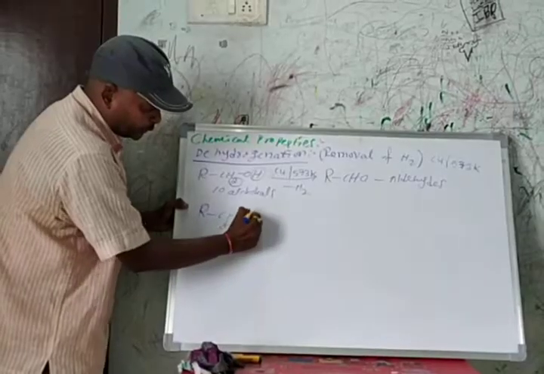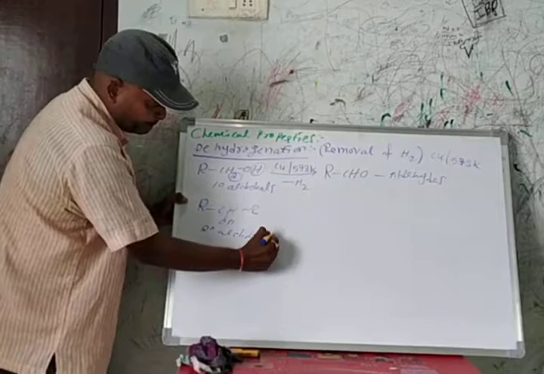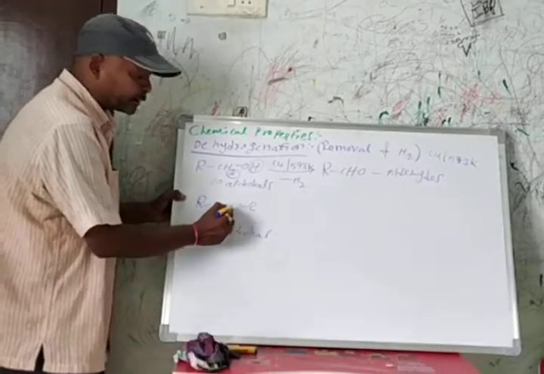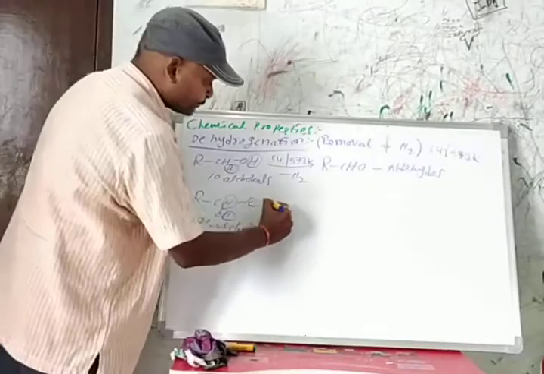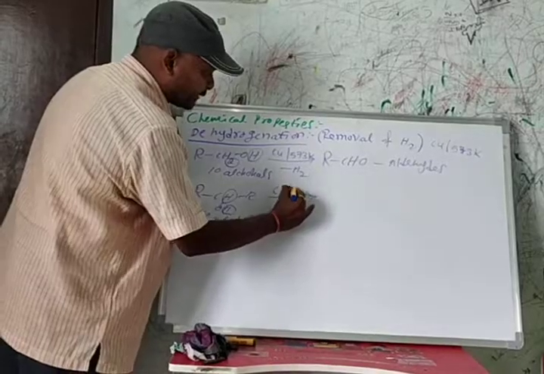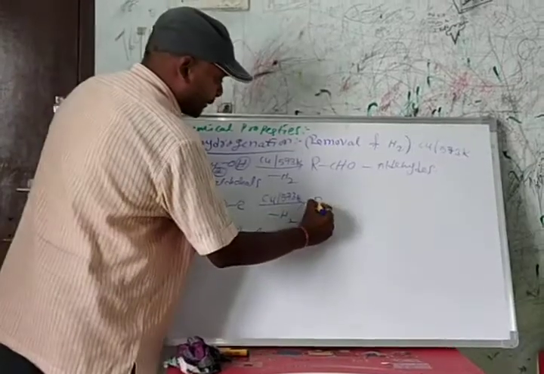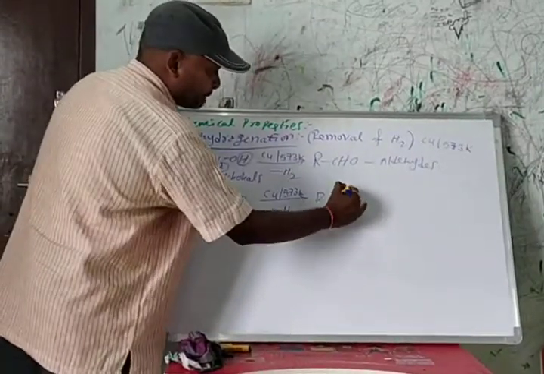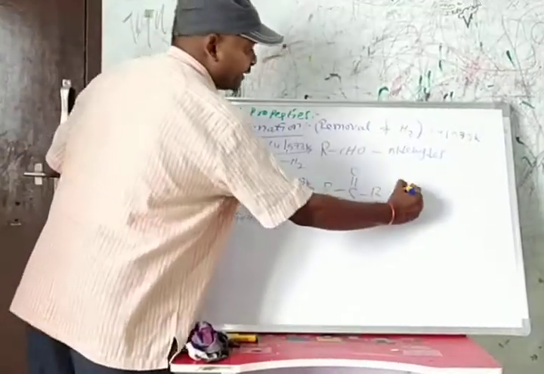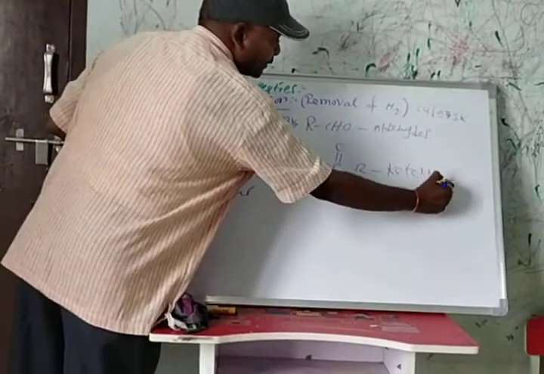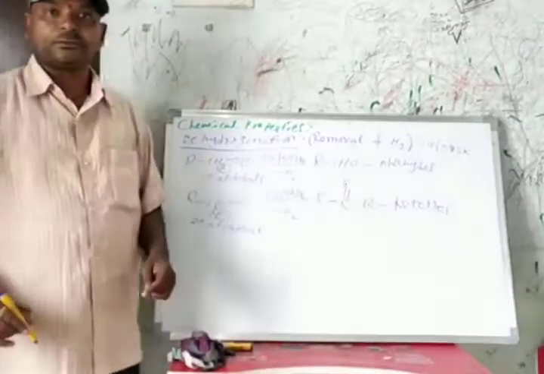What about the secondary alcohol? This is the secondary alcohol. In the dehydrogenation of secondary alcohol, we remove one hydrogen from carbon and one hydrogen from oxygen. In the presence of copper at 573 Kelvin temperature, it loses hydrogen. What happened? Hydrogen is removed from carbon, and we get C double bond O with R groups, that means ketones. The dehydrogenation of secondary alcohols gives ketones.